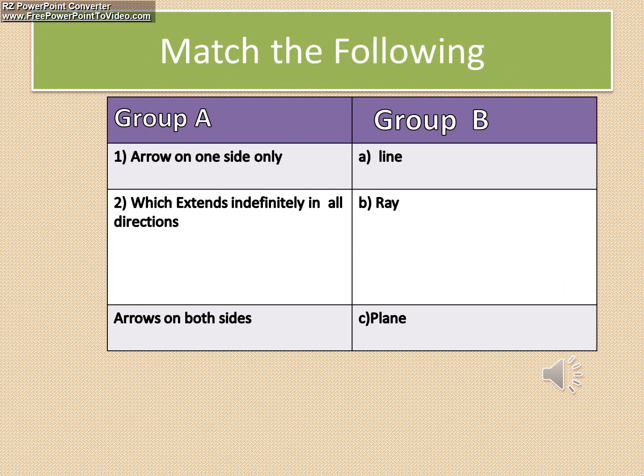Now here is a match the following. Group A, Group B. Okay. Please take a screenshot. Group A: arrows on one side only. Second, which extends indefinitely in all directions. Arrows on both the sides. Group B: line, ray, plane. I hope you have taken a screenshot.